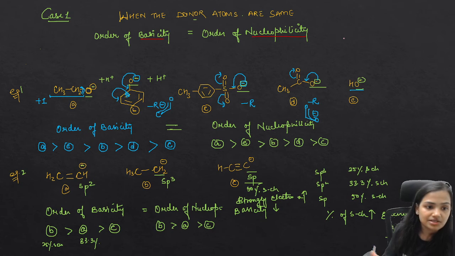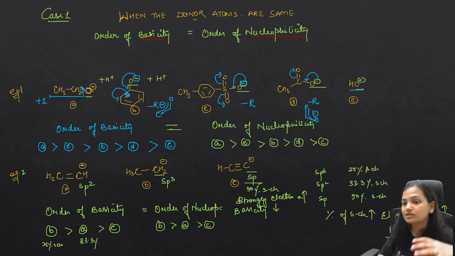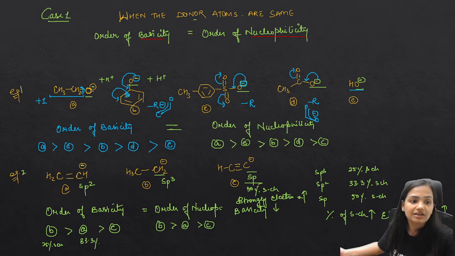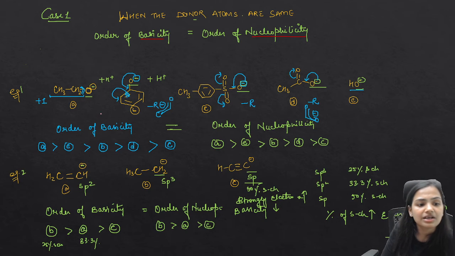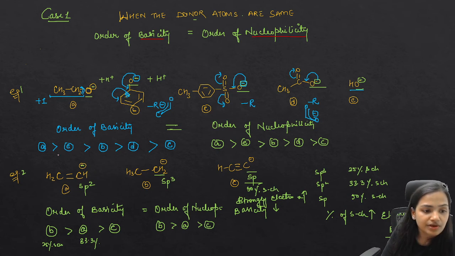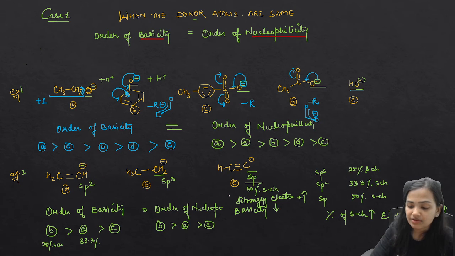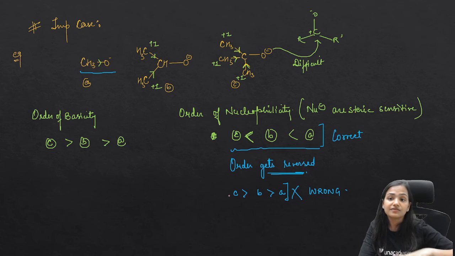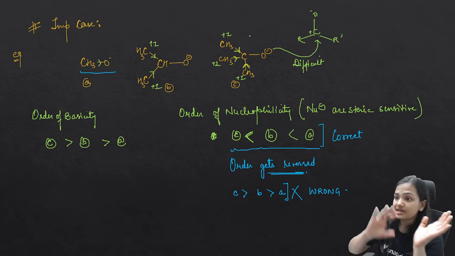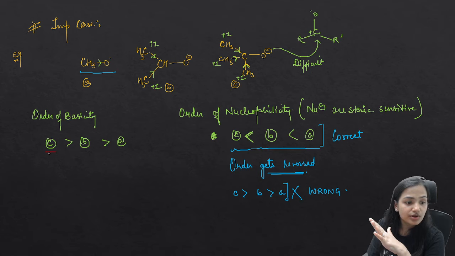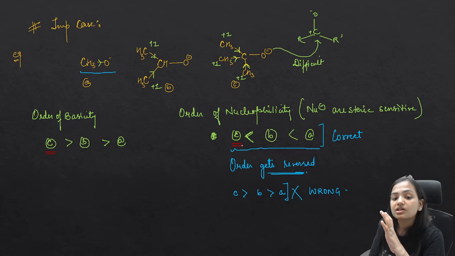When the donor atom is the same, the number of orbitals taking part in the bond formation, the period, the group, is not going to make any difference. It's the same element, same period, same group. Everything is the same, so we first focus on the basic strength. If you get this order for the basic strength, this will be the order for the nucleophilicity. This is the example which I have taken, but here there was an important case of steric hindrance. If there is a steric problem, C will still be a good base, but for the nucleophile, because of the steric problem, C is going to be a poor nucleophile.